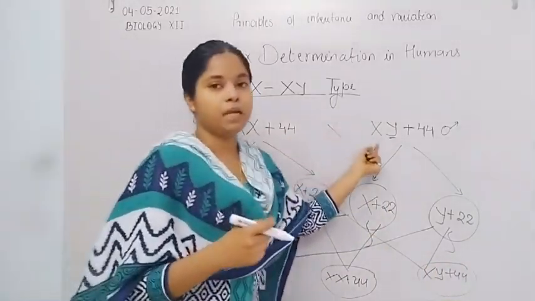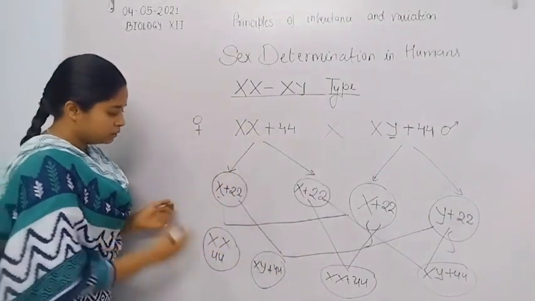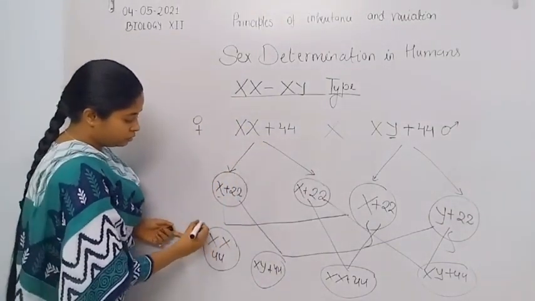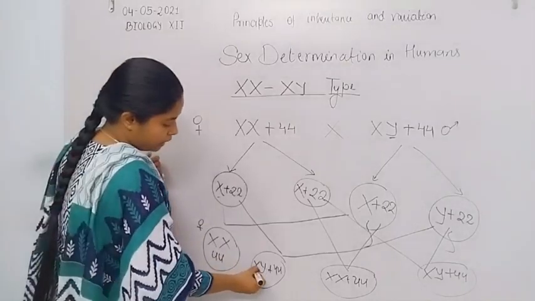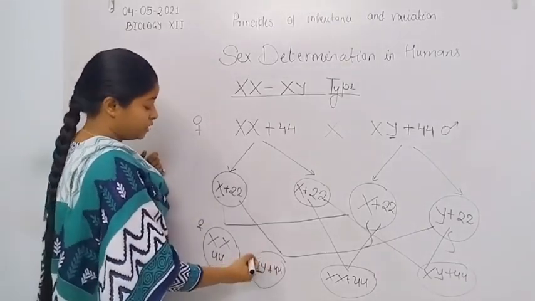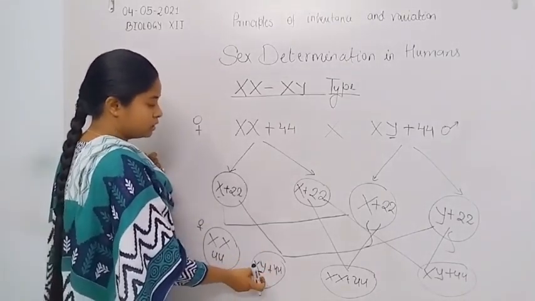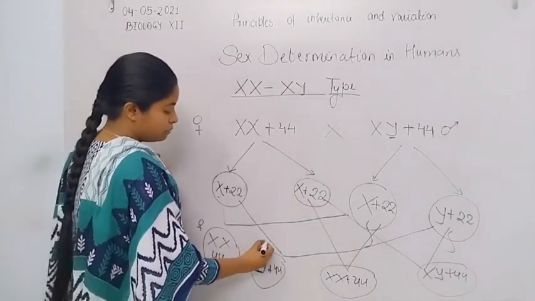In the cross of female and male, the XX zygote converts into a female. Here the sex chromosomes are XY, so that this individual, or this zygote, converts into a male.